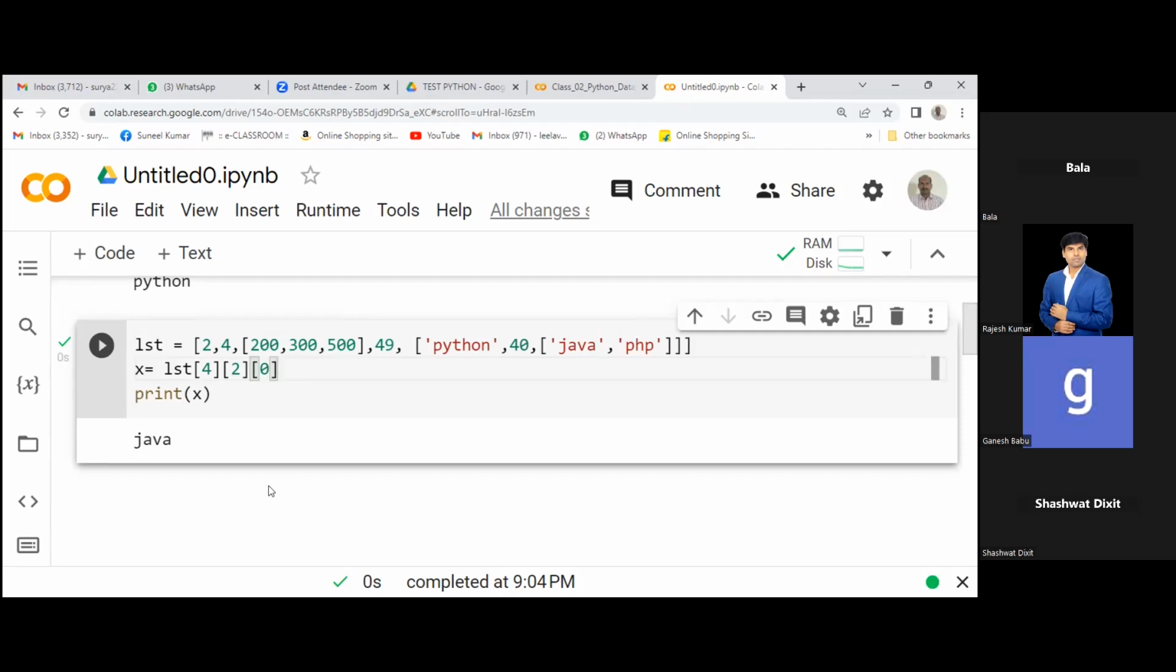See, at LST 4, okay? If I say LST 4, at index 4, what are you getting? You're getting Python, this entire whole thing at index 4. Now I want to pull Java. This Java is sitting in another list, so for that list, what is the index? 0, 1, 2. So again, he is using 2. So 4, 2 will give you what? The Java PHP list. And now I want to pull Java. So what is the index of Java here? 0.